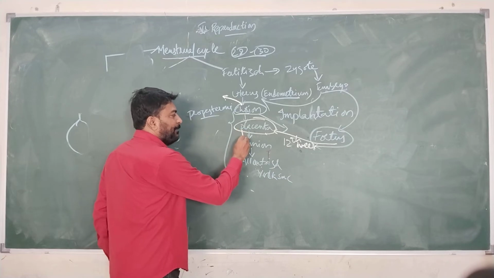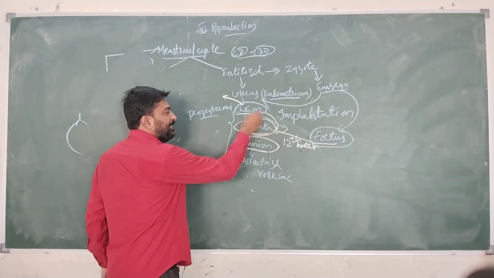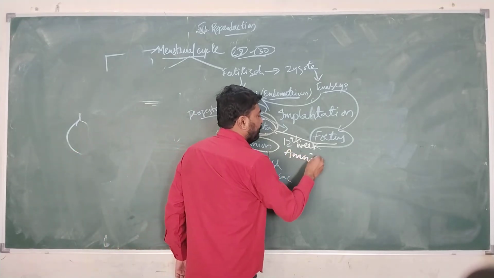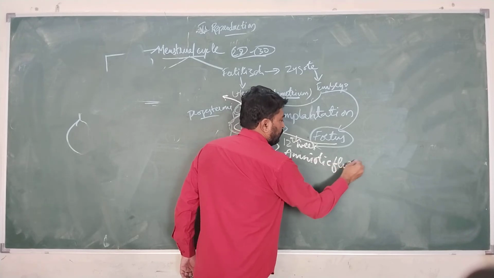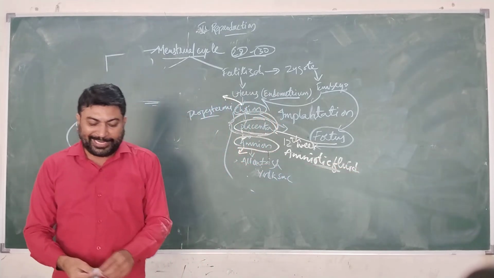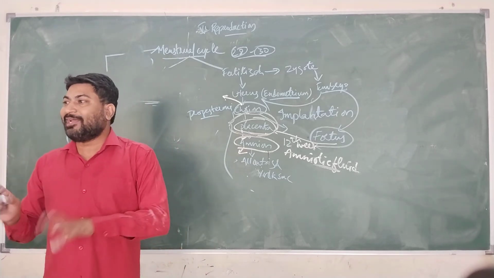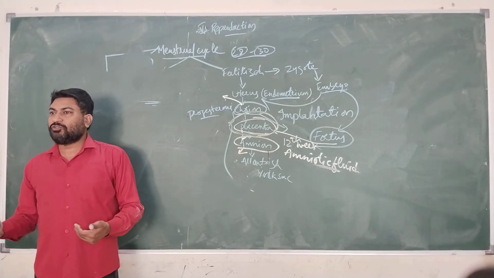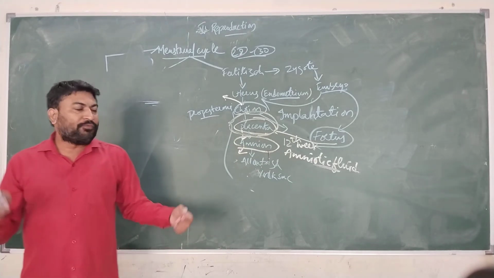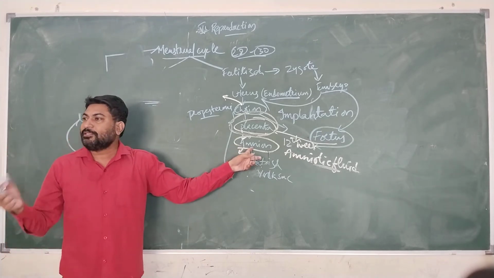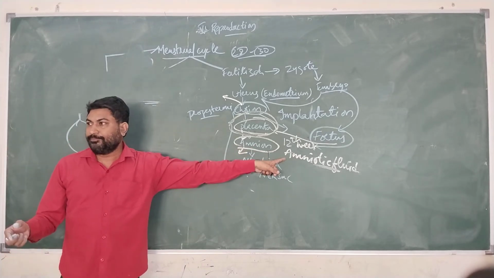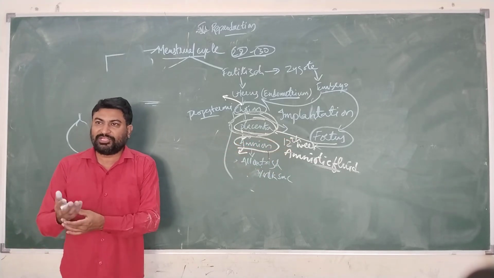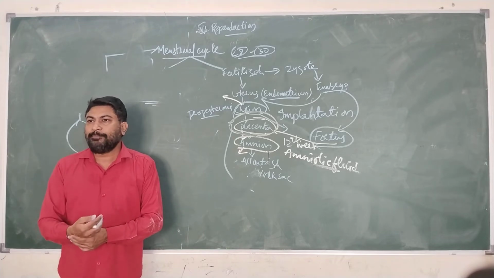Now, during this phase, it develops another layer around the placenta, which is known as amnion, which will be filled with a fluid called amniotic fluid. This amnion and amniotic fluid will be protecting the fetus from mechanical shocks. When the mother is moving or trying to lift some weight, mechanical shocks will be felt on the stomach, uterus. So for that reason, this amnion and amniotic fluid will be protecting the fetus from receiving the physical shocks which will be received by the mother.